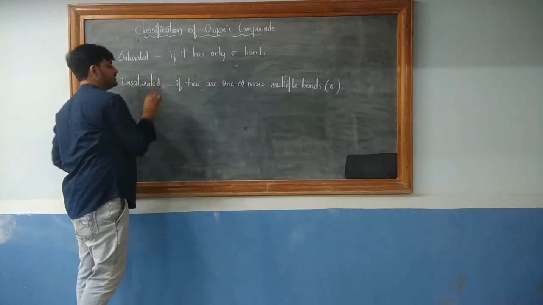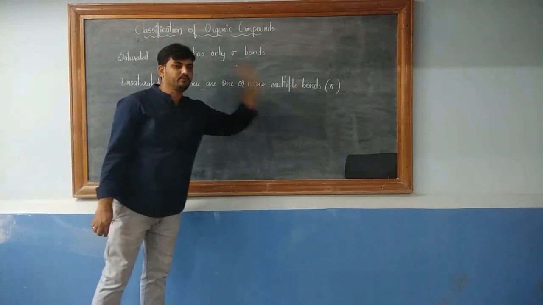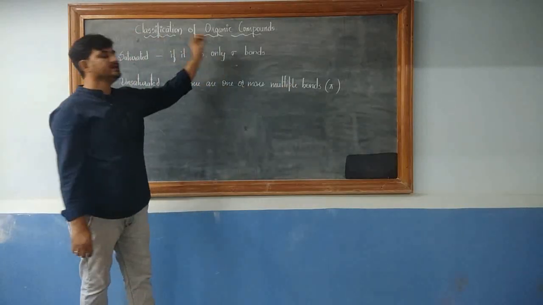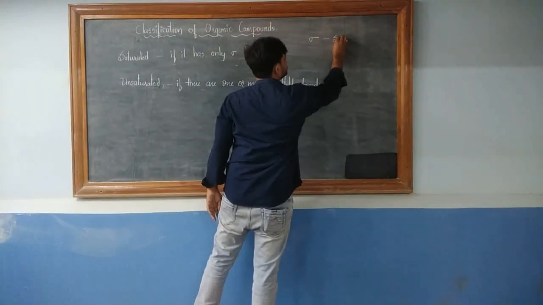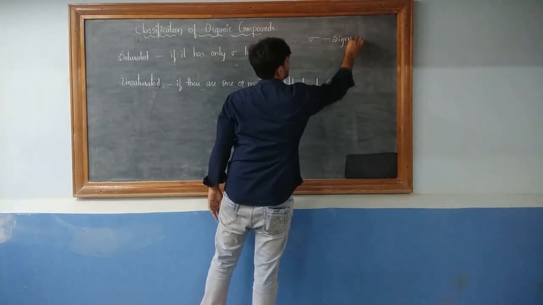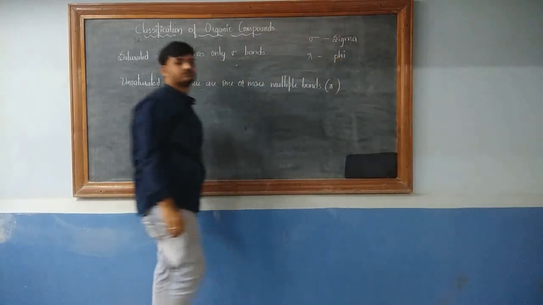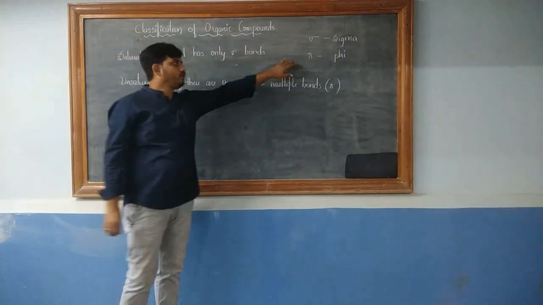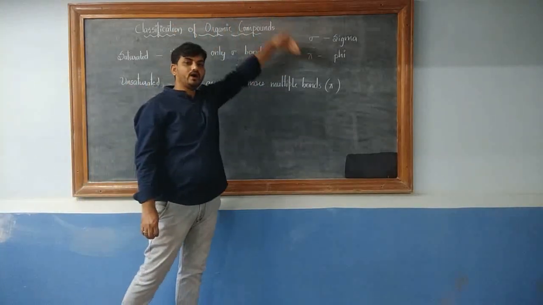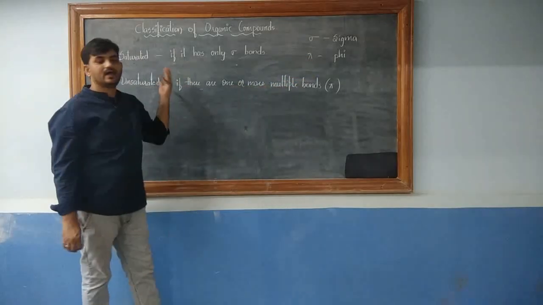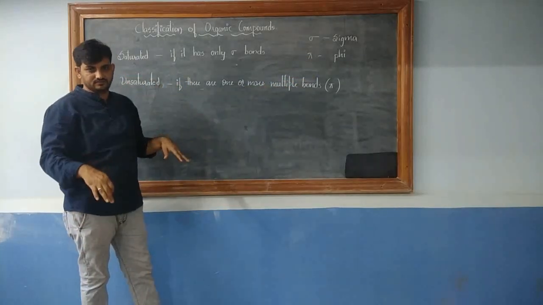Saturated organic compound is one which does not have a pi bond in it or which has got only sigma bonds. This is the representation of sigma. And this is the representation of pi. If there are no pi bonds and only sigma bonds, it is a saturated organic compound. If there are one or more pi bonds, we call it an unsaturated compound. It is the basic classification. Right.